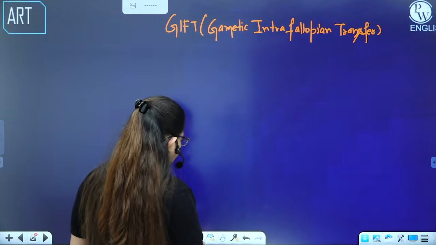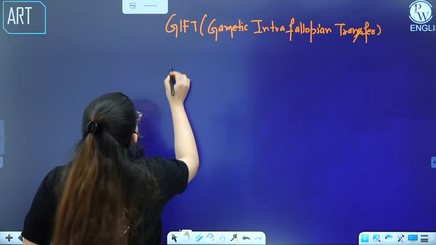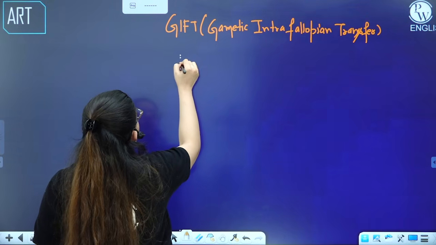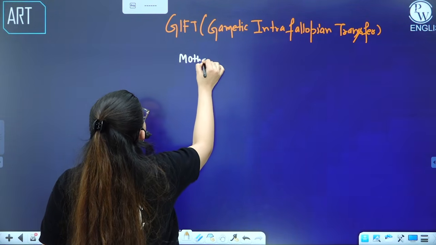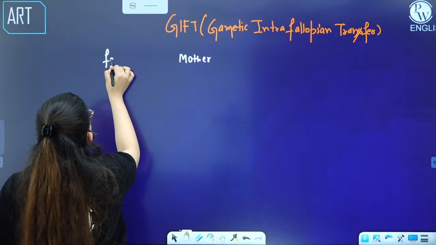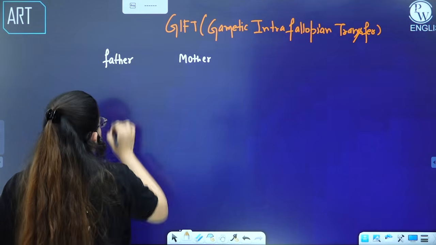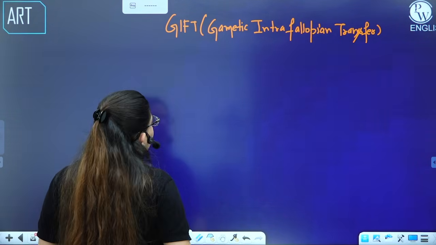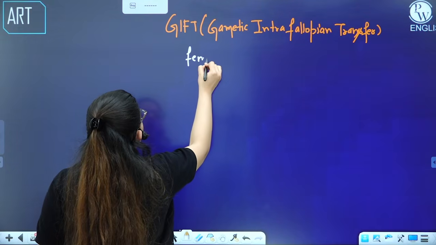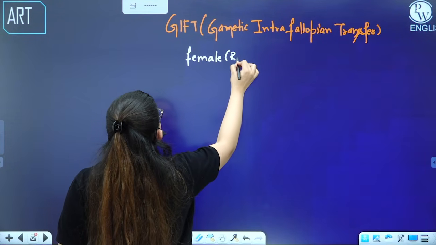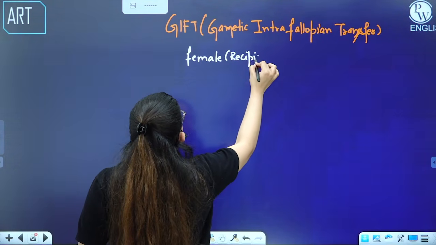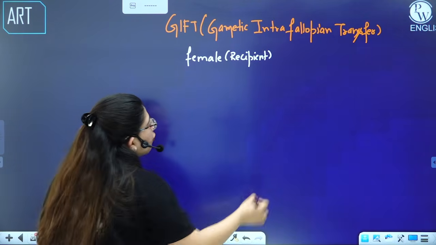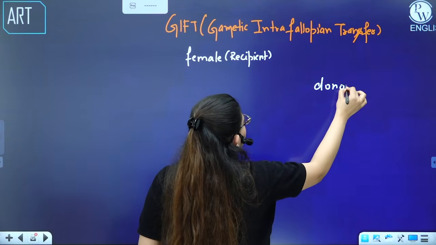All right. So what is happening here is, we will not use the word mother or father here. There is a female which is a recipient, because she is taking the ova from the donor. Then we have a donor female.